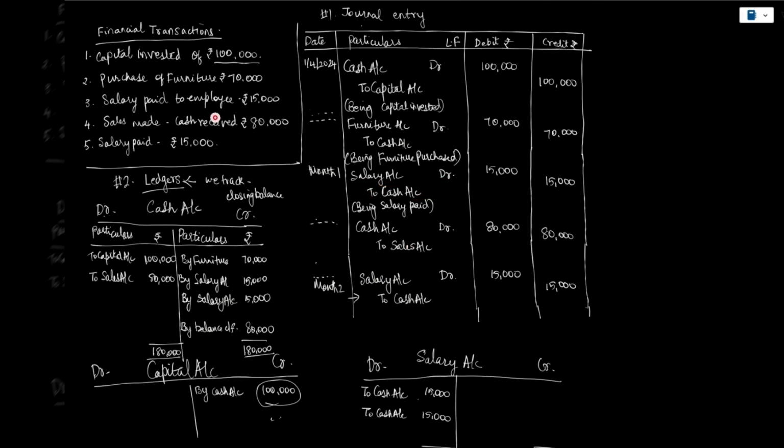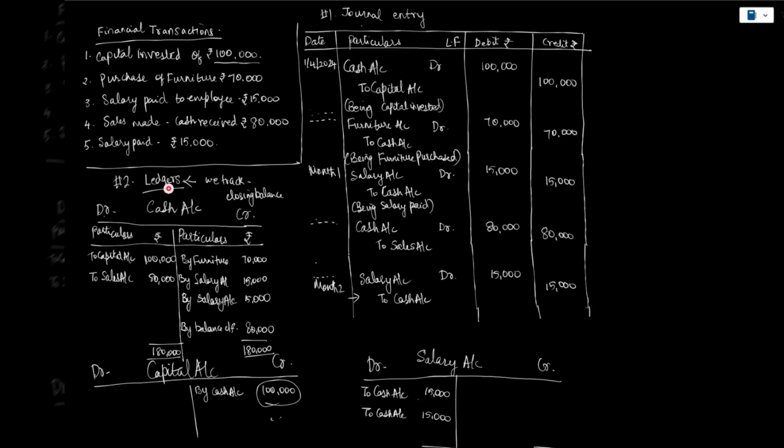Fourth transaction is sales made and cash received, so it is a cash sale. That means I received cash. I am debiting cash and crediting sales of rupees 80,000. Finally, I pay salary for another month, salary account to cash of rupees 15,000. So I have created the journal entries. The next step is the ledger.